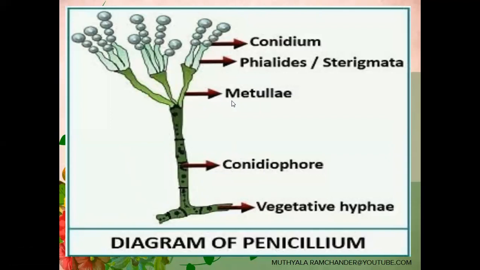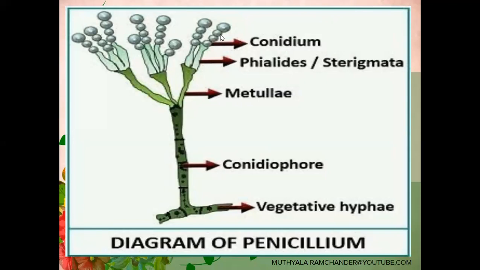Above these metulae, another set of flower vase-like structures are developed, called sterigmata or phialides. Sterigmata produce spheroidal spores, called conidia. Conidia are developed in a basipetal manner.